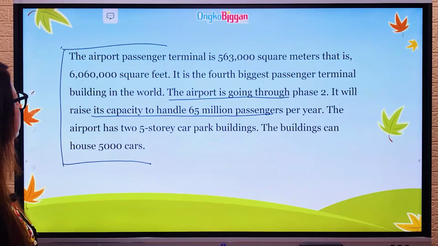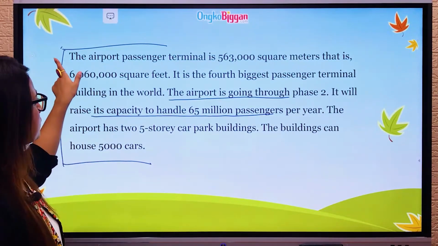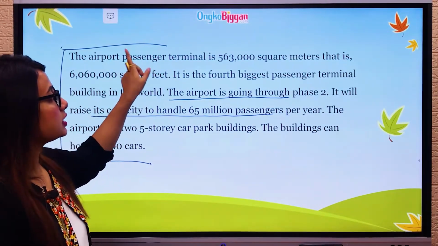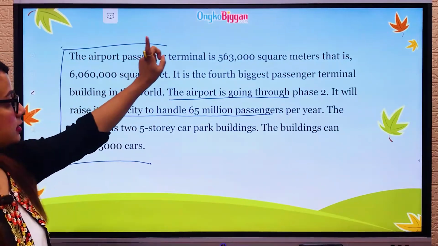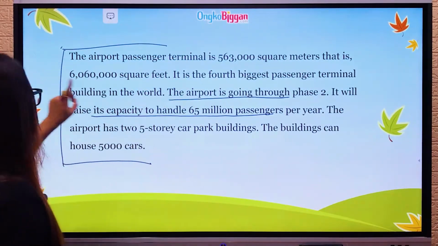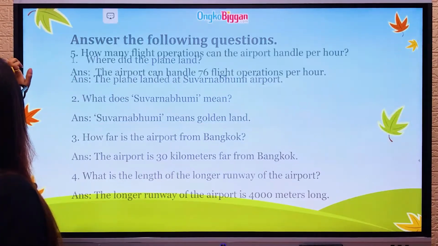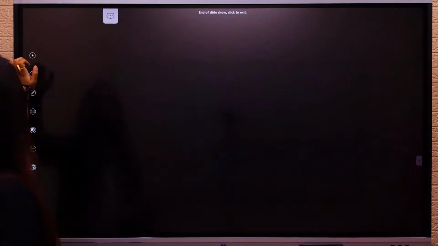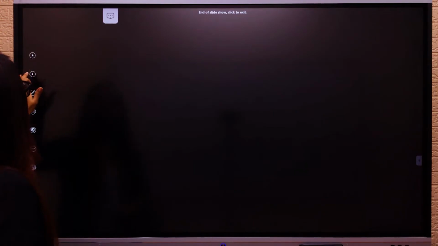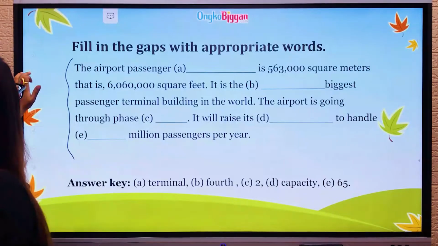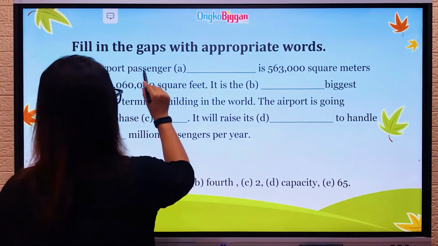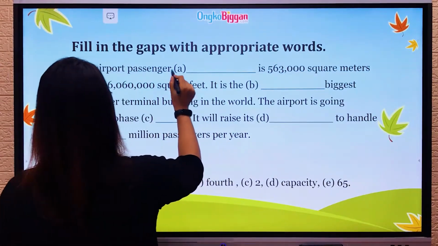Now let's read it out. The airport passenger terminal is this square meters, that is. So if we go back to the question, we can see that the airport passenger terminal.